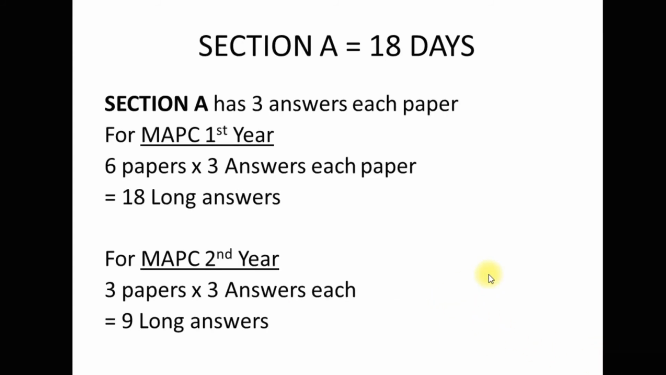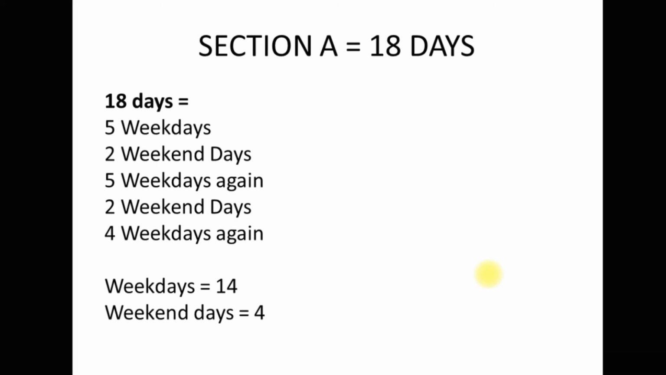Section A, 18 days. Section A has 3 answers for each paper. So 6 into 3, 18, and the second year has a total of 9 long answers. The 18 days are divided into 5 weekdays, 2 weekend days following them, 5 weekdays again, 2 weekend days, and 4 weekdays again. Total number of weekdays 14, weekend days 4.